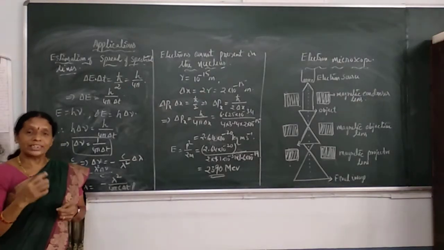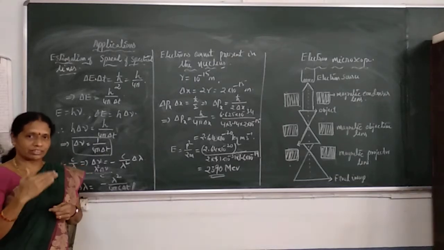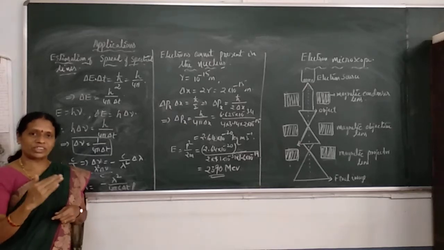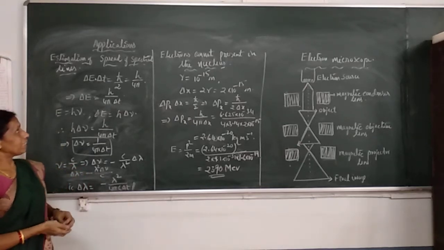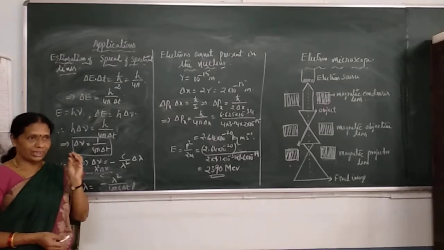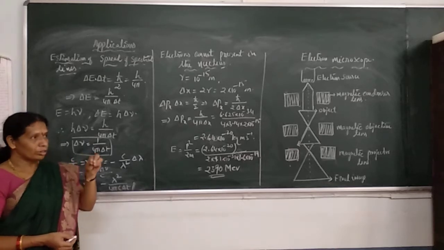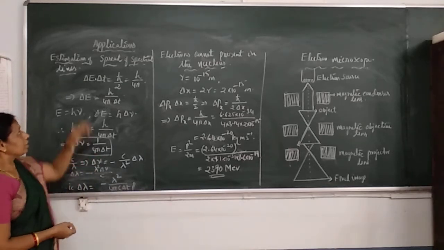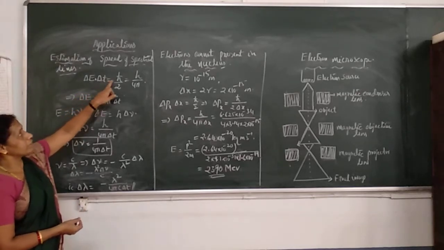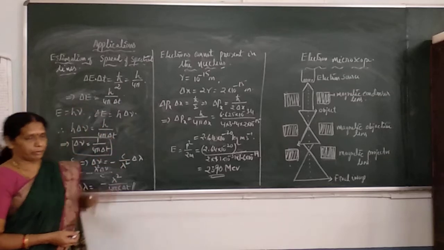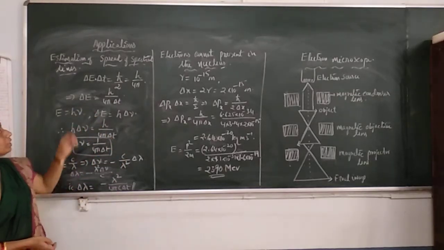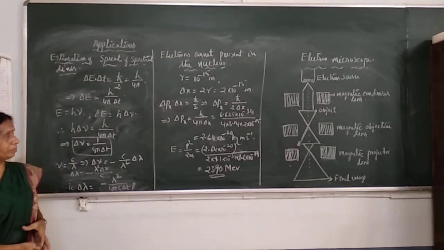Suppose let E be the energy of the electron in the excited state, and let the electron remain in that state for a time, say t. Now delta E and delta t represent the errors in the measurement of energy E and of the time t. So Heisenberg's uncertainty principle is delta E into delta t equals h bar by 2, which is nothing but h by 4 pi. Now using this, let us find out the spreading of the spectral lines.